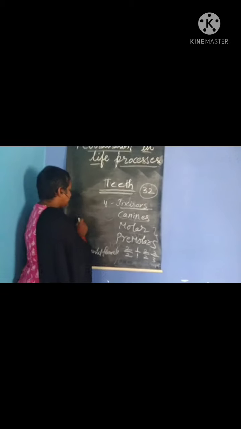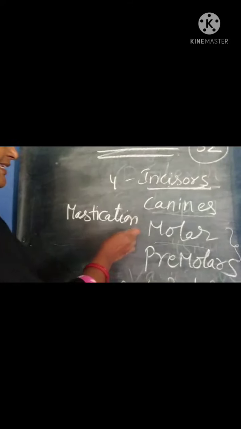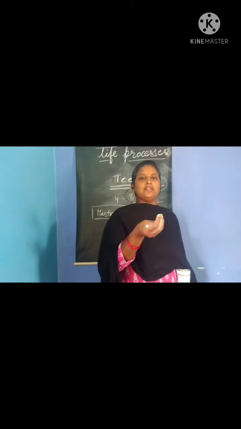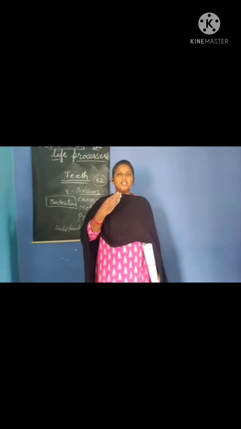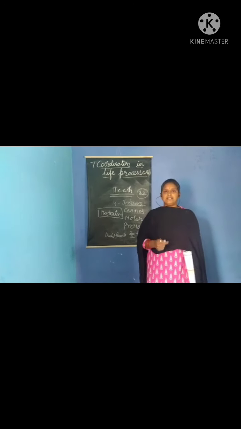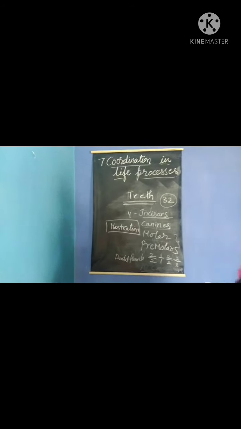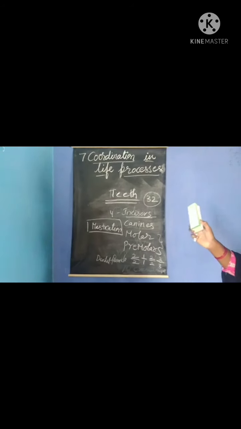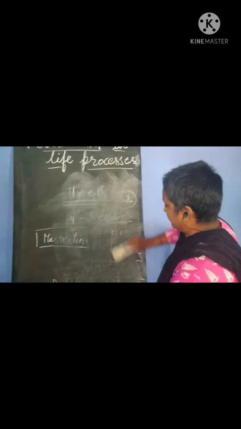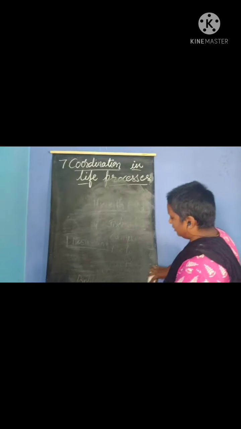And coming to the teeth, they will be asking one more question. What is mastication? Mastication is nothing but after keeping the food into your mouth, you go on chewing the food, you go on grinding the food. The process of chewing or grinding the food is called mastication. Okay, children? So, next we have activity 6. You should know the dental formula. You should know what are the functions of incisors, what are the functions of canines, what are the functions of molars and premolars.